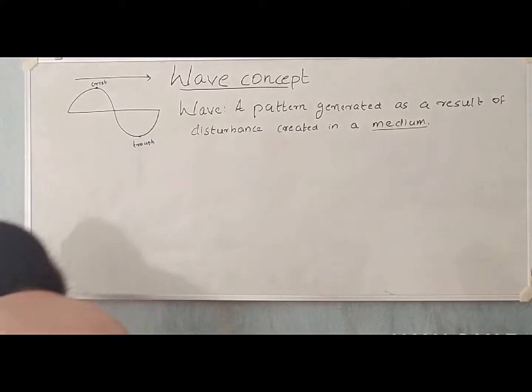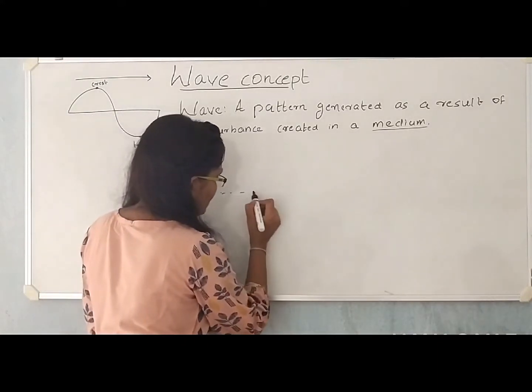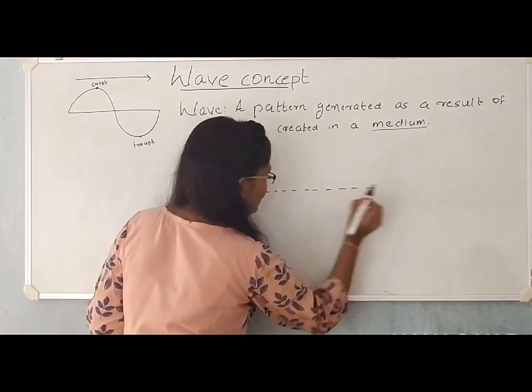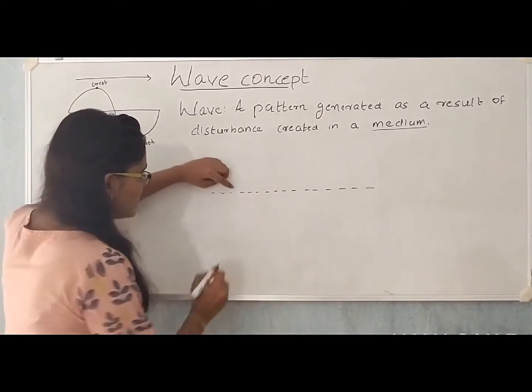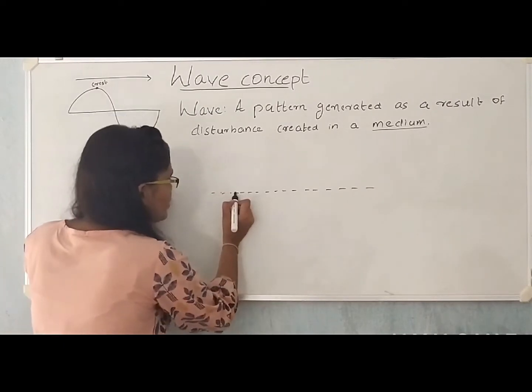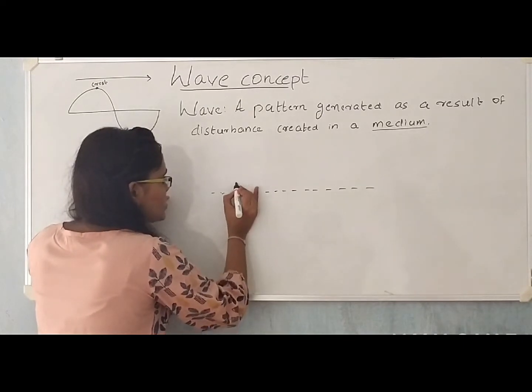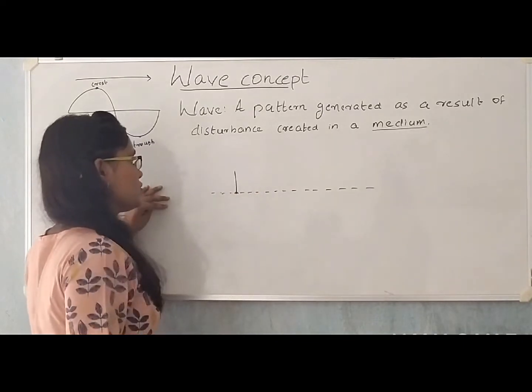For that, consider a surface of water which is still. Now, if I create some disturbance at this point on the water surface, what happens? The molecule at this point gains energy. Now it starts vibrating or oscillating up and down about its mean position.